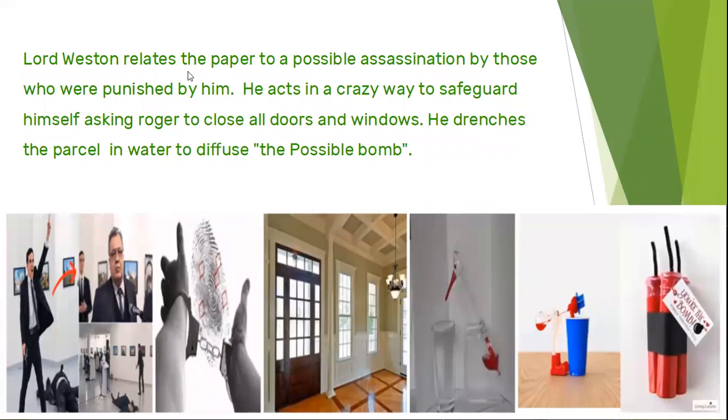Lord Weston relates the paper to a possible assassination by those who were punished by him. He acts in a crazy way to safeguard himself, asking Roger to close all doors and windows. He drenches the parcel in water to defuse the possible bomb.